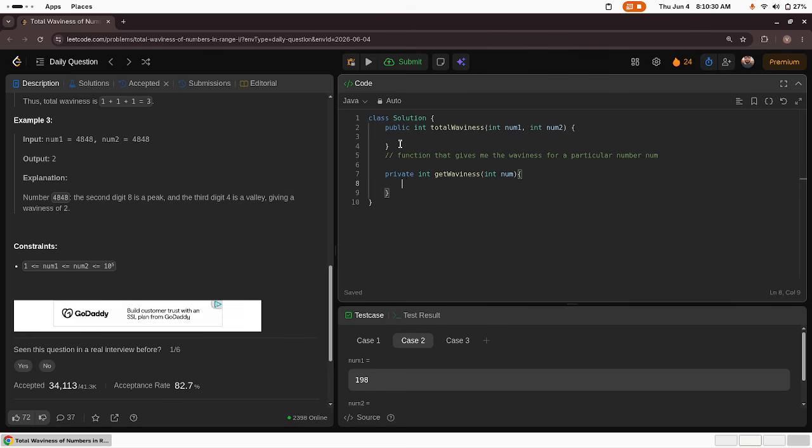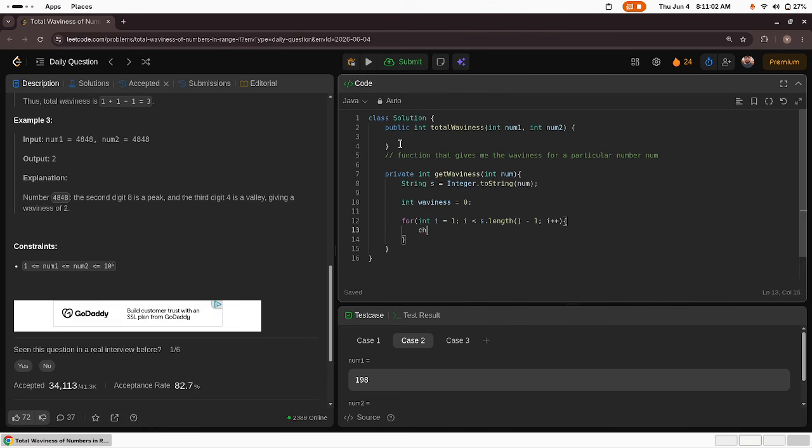First convert it into what? String. String s equal to Integer, it is an Integer class, Integer dot toString of num. Now your waviness initially will be equal to 0. Now iterate over your string from where to where? 1 to s dot length minus 1, i plus plus.